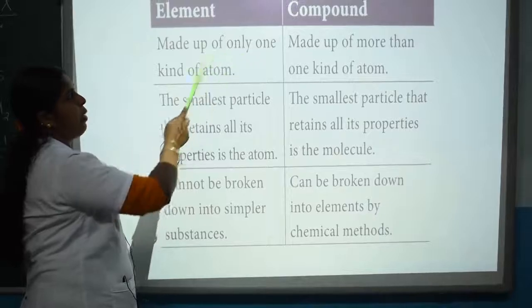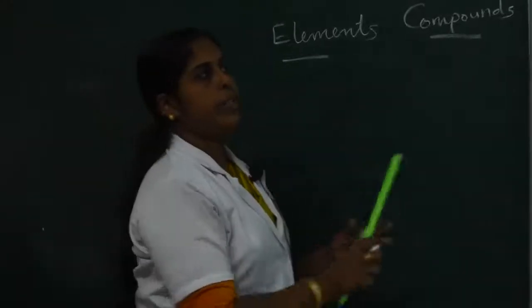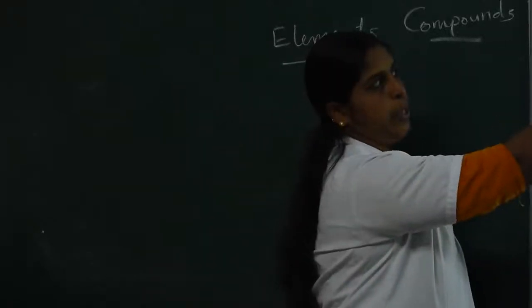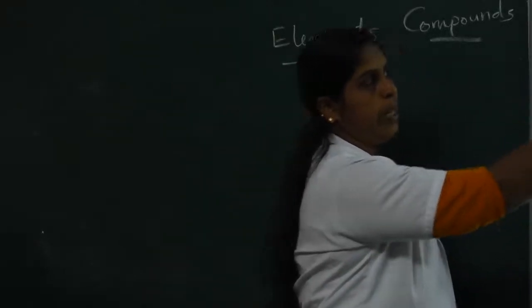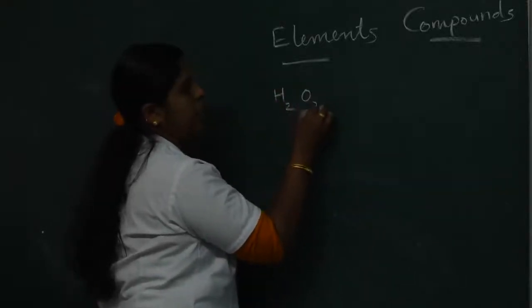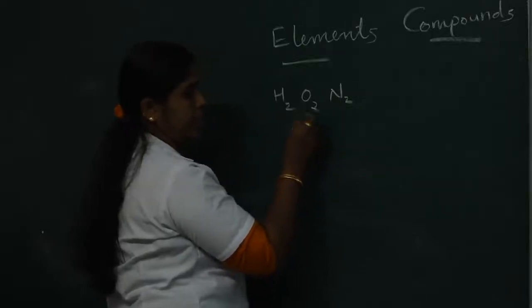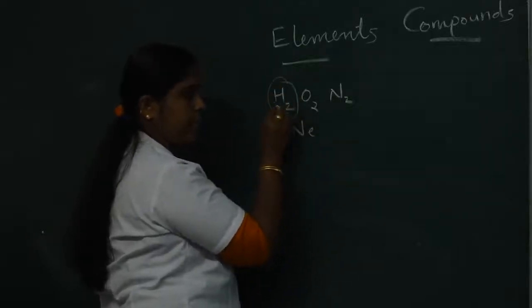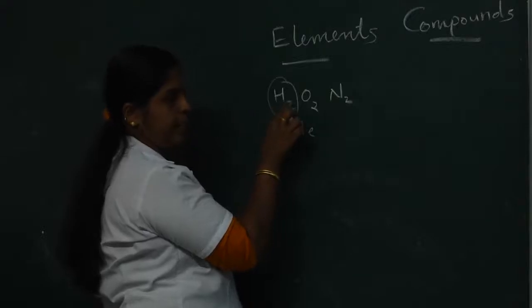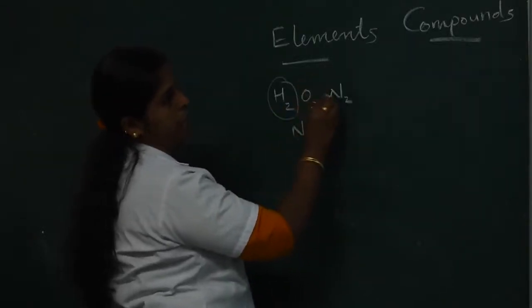Elements are made up of only one kind of atom. For example, see here, the differences between element and compound. Elements are made up of only one kind of atom, for example hydrogen, oxygen, nitrogen, neon, etc. Here, in hydrogen, two hydrogens are there, but only one kind is there. Same kind of atoms combined together to form elements.